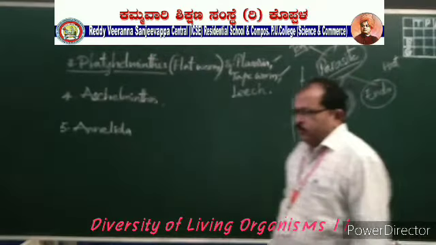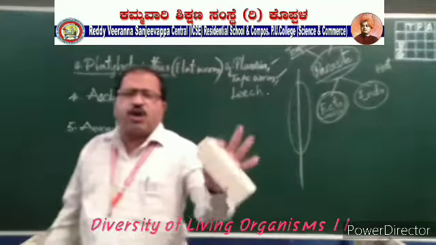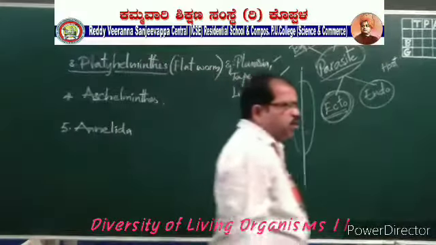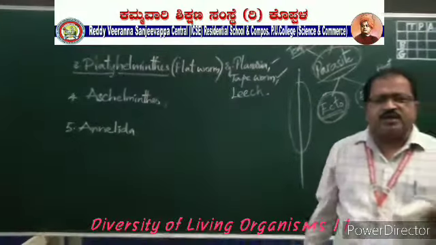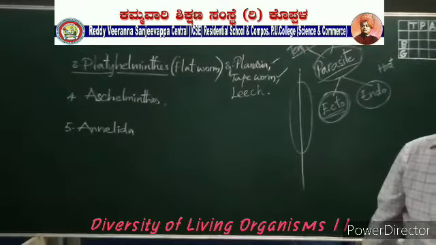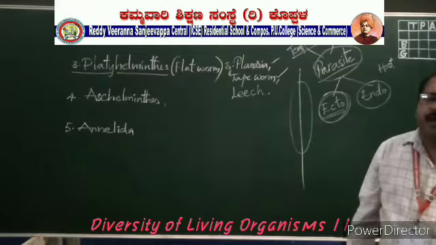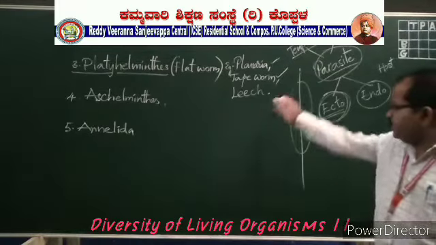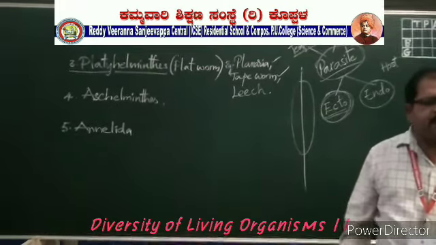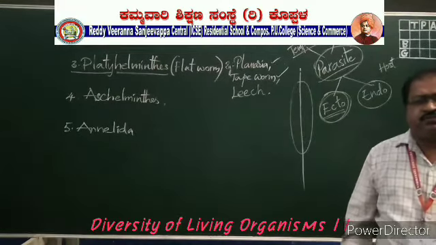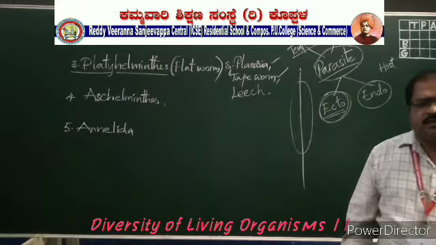The parasites which take shelter on the body of the animals for a shorter period are called temporary parasites, like leech. After sucking the blood from the organism, it will leave that place. Again, when it wants blood, it will suck again.